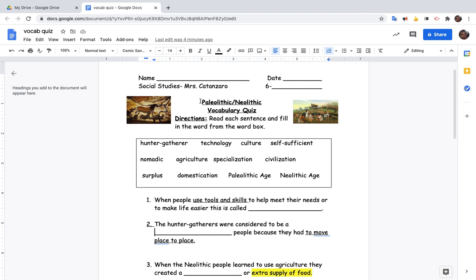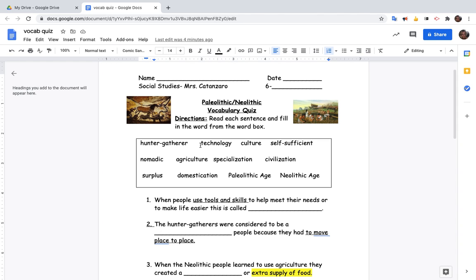So, again, this is your Paleolithic Neolithic quiz. It's vocabulary. The directions are stating that you are going to read each sentence or listen to it as it's read to you, and you're going to fill in the word from the word box. I'm going to read the words that are in the word box. I'm going to read them straight across for all 3 rows.